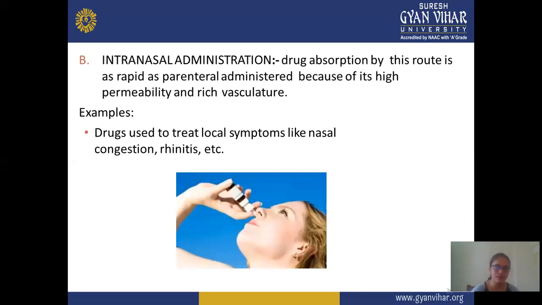Next is intranasal administration. In intranasal administration, the drug is administered by the nasal route, and this is also a good route, similar to the parenteral route, with fast effect and more absorption. Drug absorption by this route is as rapid as parenteral administration because of its high permeability and rich vasculature. Examples are drugs used to treat local symptoms like nasal congestion and rhinitis by this intranasal route.